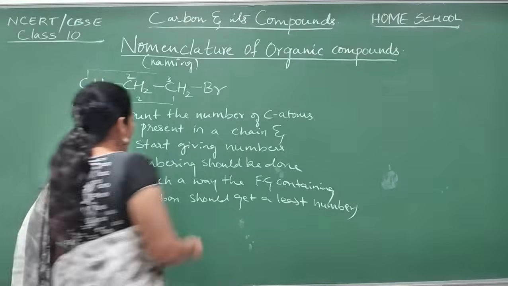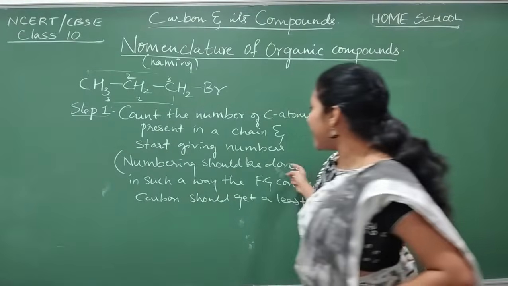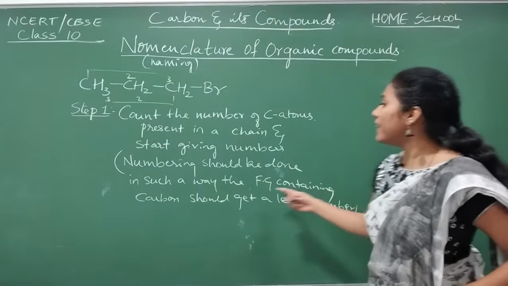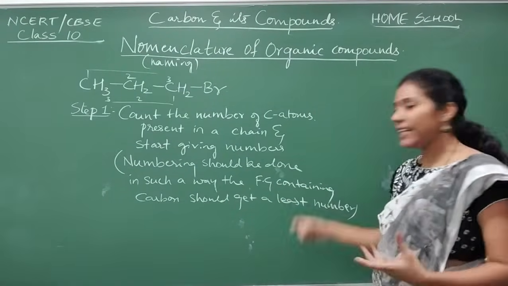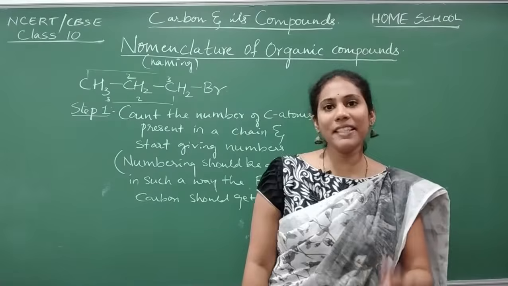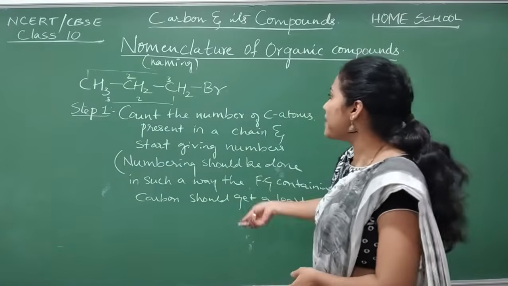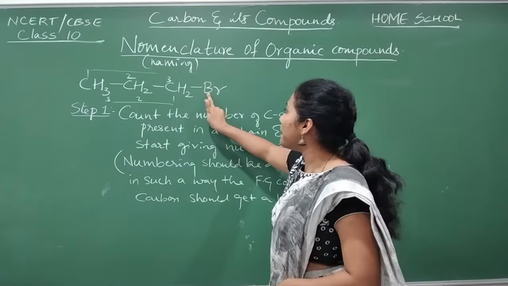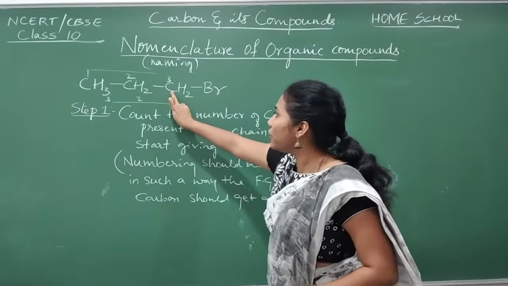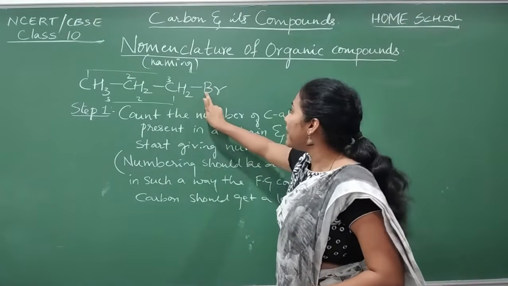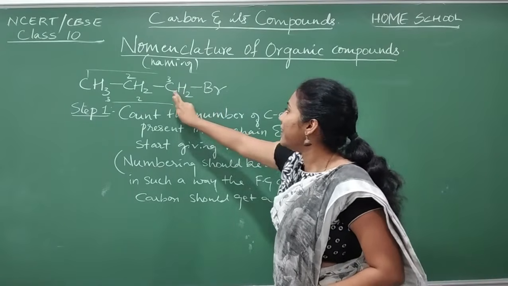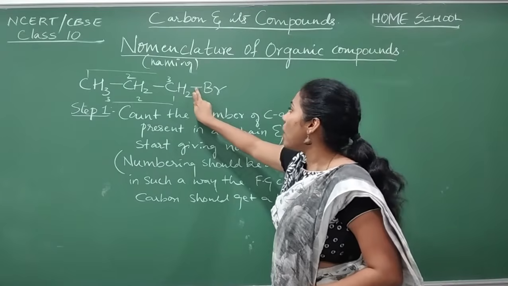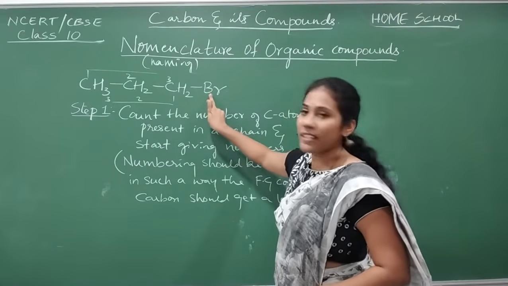What I said here, numbering should be done in such a way that functional group containing carbon should get the least number. Least number in the sense 1. Which is the functional group, guys? Br is a functional group. To which carbon is it attached? To this carbon. This bond is between this carbon and this Br, not between these hydrogens and this Br.